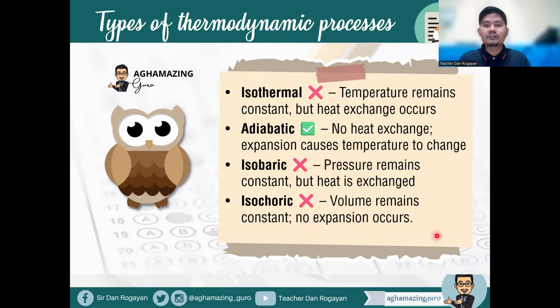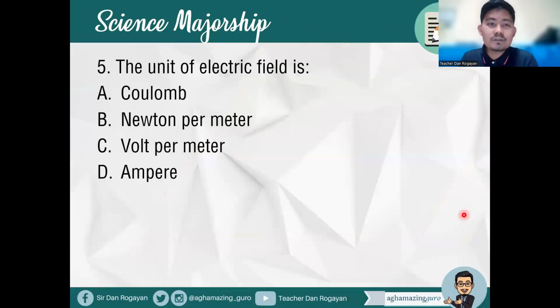No expansion occurs. Okay, so these are some of the types of our thermodynamic processes. Okay, item number 5, the unit of electric field is blank. A, coulomb, B, Newton per meter, C, volt per meter, D, ampere. Okay, unit of electric field. So what is your answer?